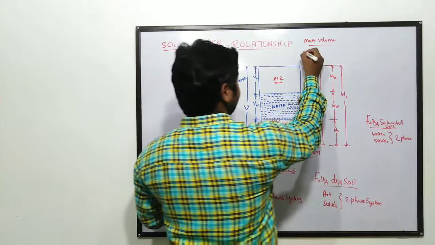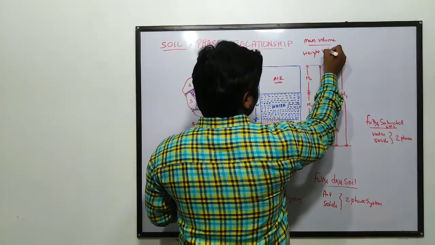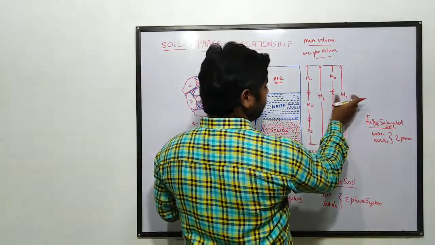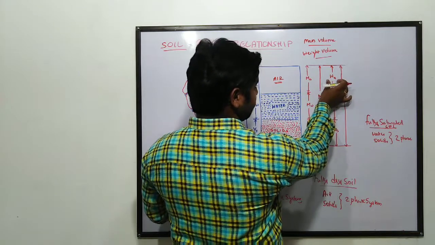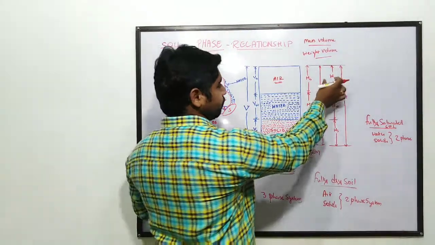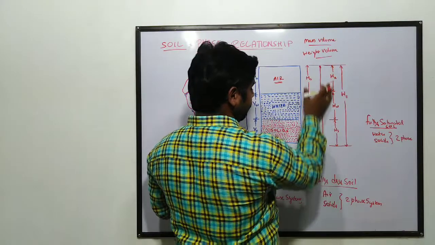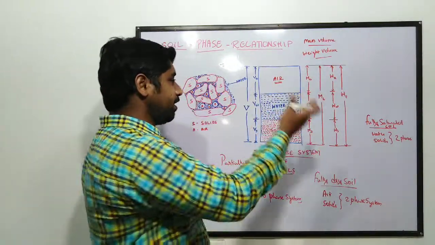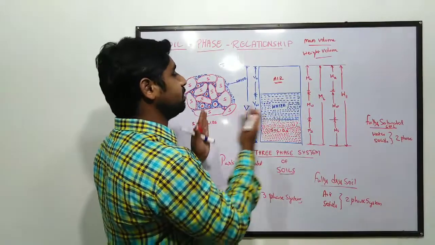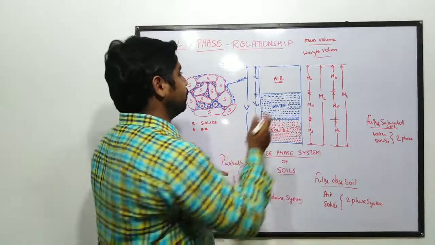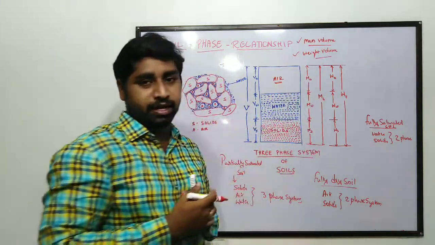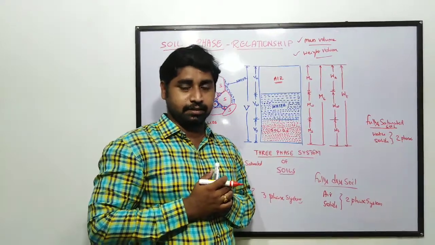But if it is a weight volume relationship, instead of mass and mass proportions, we are going to represent the total weight of the soil sample as well as the proportions of the weights of the phase materials, meaning weight of air, weight of water and weight of solid. We will not represent mass; only weight will be represented on the right side. On the left side we will represent the volume. Then the proportion between weight and volume gives you the weight volume relationship. The proportion between mass and volume gives you the mass volume relationship of the soil particles.